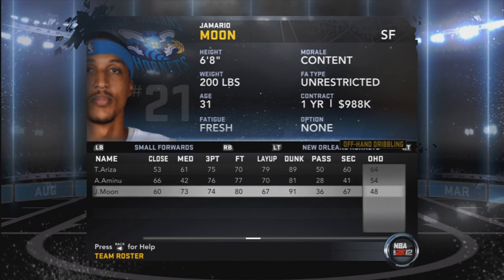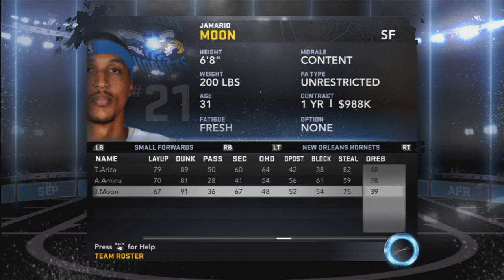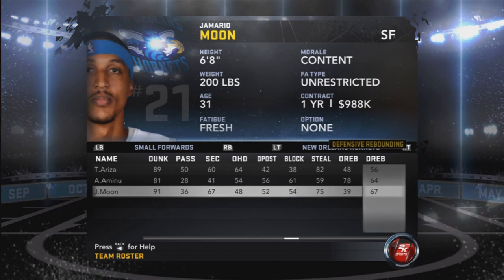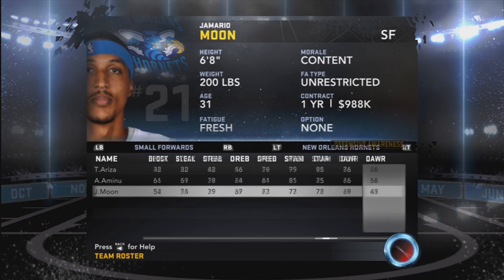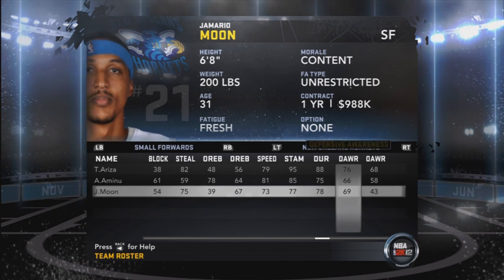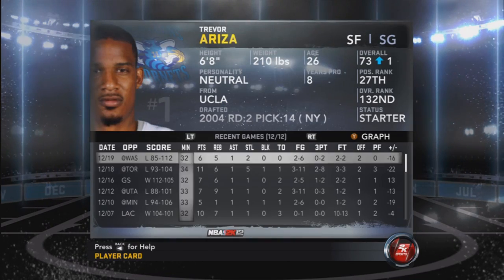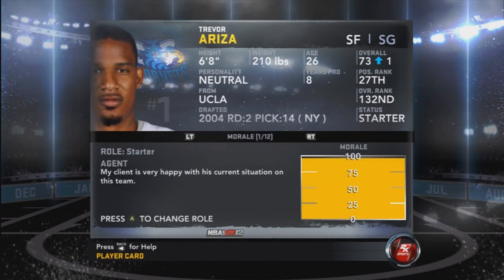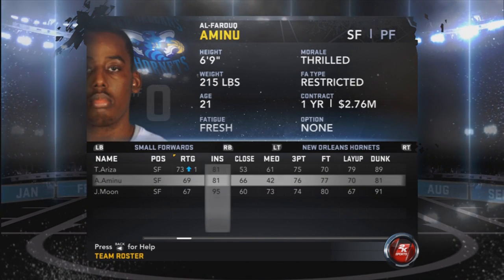Passing's worse. Ball security's better. Blocking's better. Stealing's worse. Offensive rebound's worse. Defensive rebound's better. He's slower. He's got less stamina, less durability. And his awareness is worse. But I don't know. Jamario Moon is so good in this game, and I haven't really done much with Trevor Ariza. Like, he's a good player, but I can just shed off this contract. So tell me what you guys think.